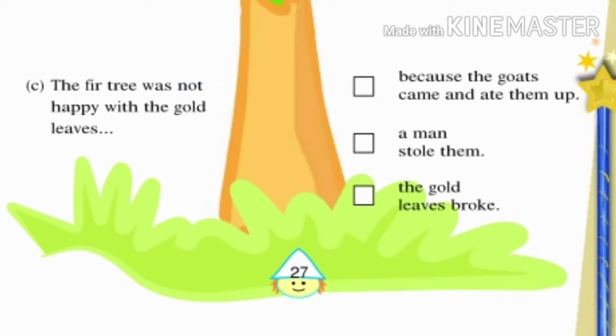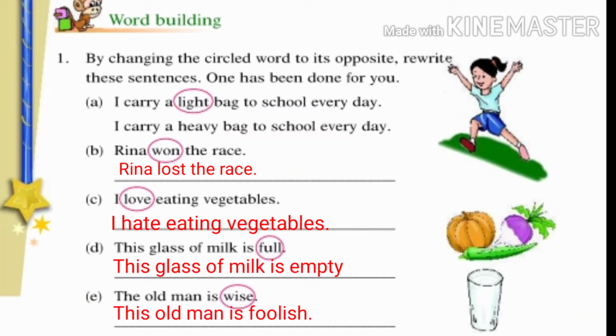Now we will see the third sentence. The fir tree was not happy with the gold leaves because the goats came and ate them up, a man stole them, or the gold leaves broke. The correct answer is, a man stole them.